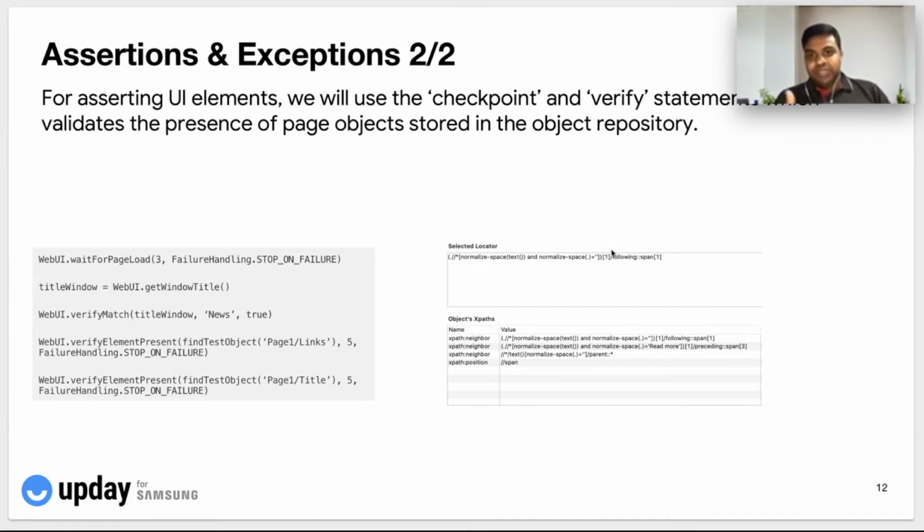So these are different checkpoints that we will verify as part of the flow. Towards the right, this is the screenshot of the objects that are stored in the test automation tool. For example, we are storing a title, the content of the article, and the source of the article by the XPath locator. There are different locators that we can use to store the object on the web page, like XPath or class name or ID of the article, and we can use any of these locators to identify it on the web page when we are running a test.